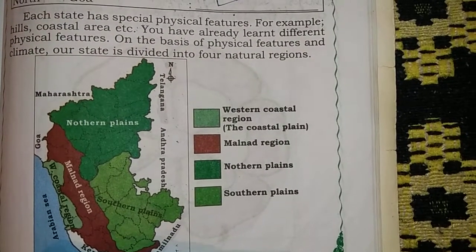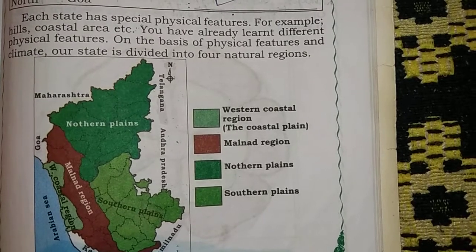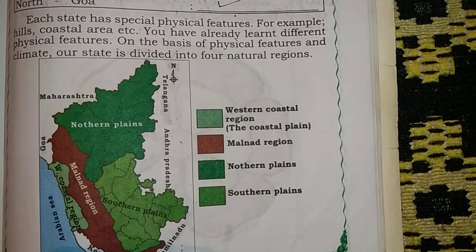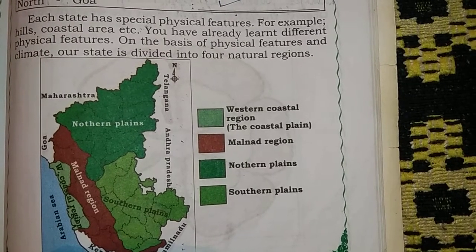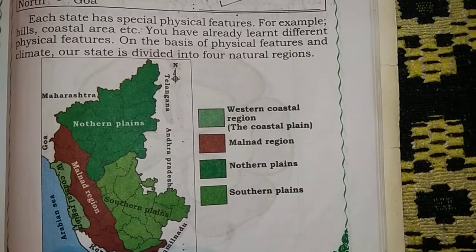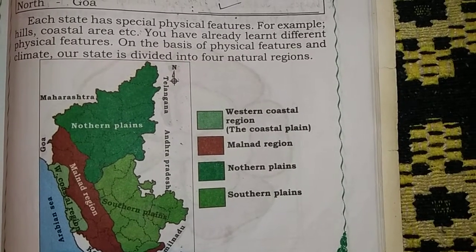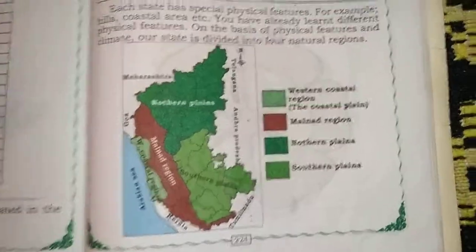I will once again repeat it. On the basis of physical features and climate, our state is divided into 4 natural regions. First, Western Coastal or Coastal Plain; second, Malnad region; third, Northern Plains; and fourth, Southern Plains. In the next class we will discuss more things.